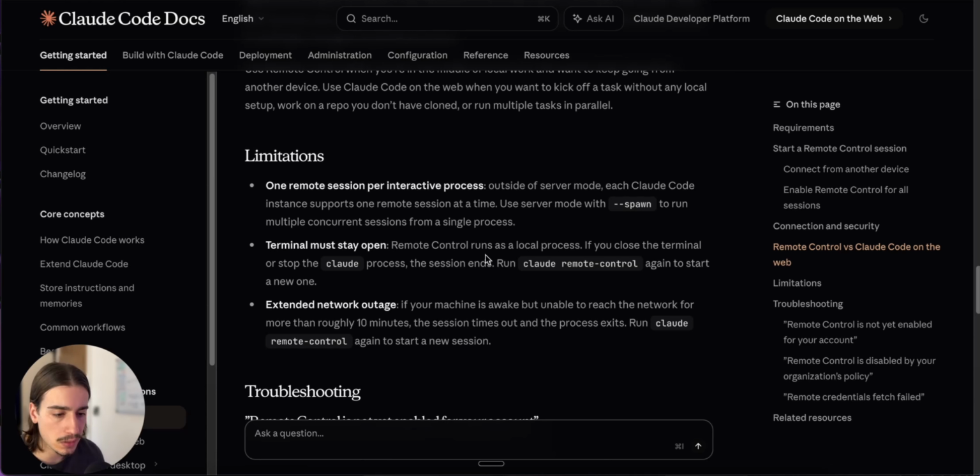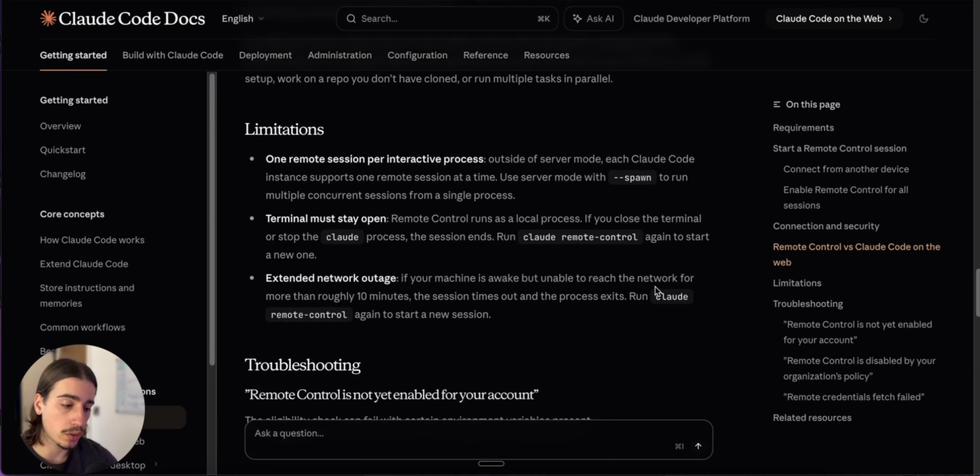So there are a few limitations to this remote control feature, being one remote session per interactive process. So outside of server mode, each Claude Code instance supports one remote session at a time. Terminal must stay open, like I mentioned. You need to be running your terminal on your computer to actually be able to use this. And extended network outage. So if your machine is awake but unable to reach the network for roughly more than 10 minutes, the session times out and the process exits. But you can just run Claude Code remote control again to start a new session.